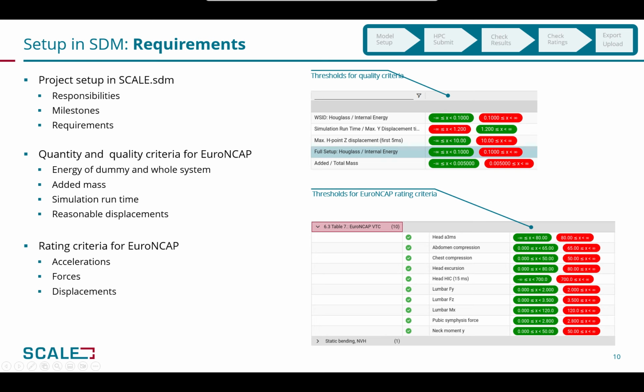Before the actual work starts, the requirements for the projects and the load cases are defined in the SDM as well. A project is either already defined or it can be defined in the SDM, including the responsibilities of each user or user groups. The planned milestones as well as the requirements as thresholds for measurements are defined at this step as well. As requirements for virtual testing, the following are defined: quantity and quality criteria for the result data, and rating criteria, all of them as specified in the Euro NCAP documentation.